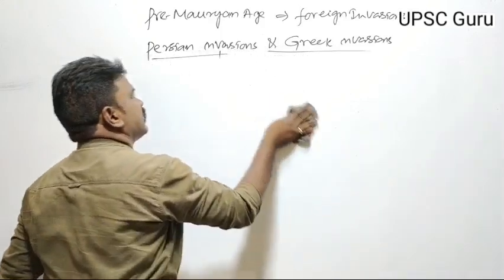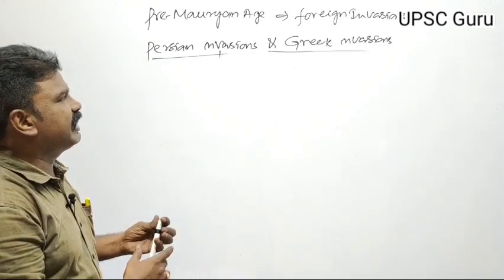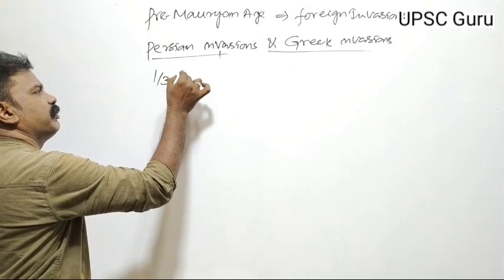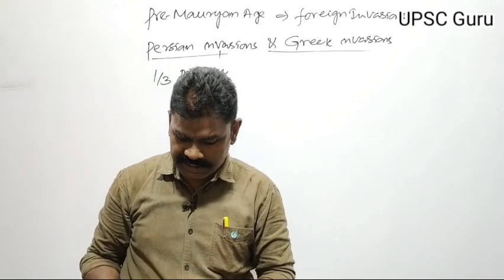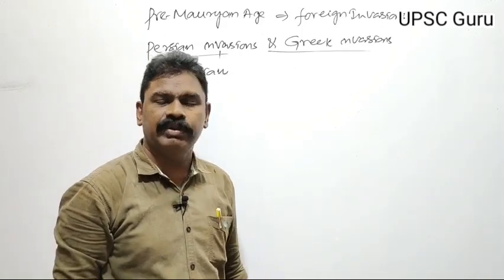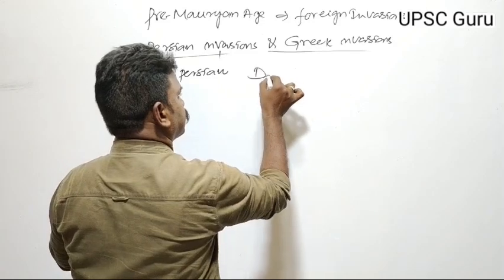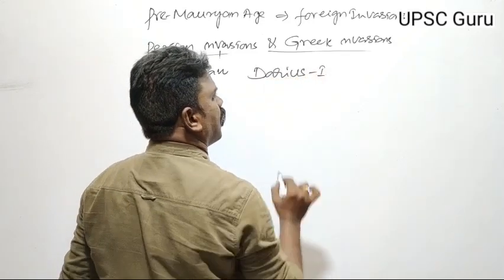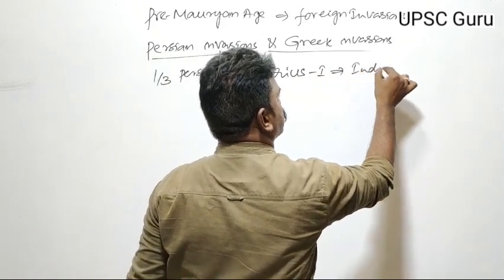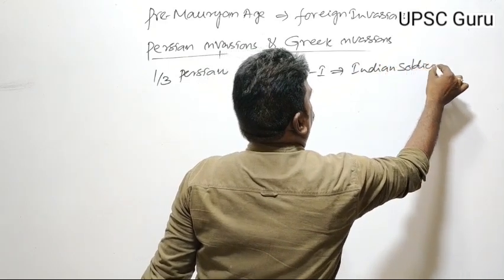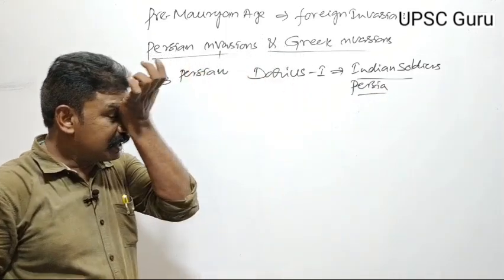The Persians introduced the collection of taxes from India. The tax collected in India was one third of the income of the entire Persian Empire. Darius I also took away some Indian soldiers to Persia, and they worked under the Persian rulers.